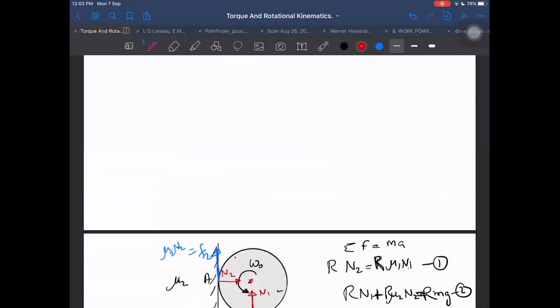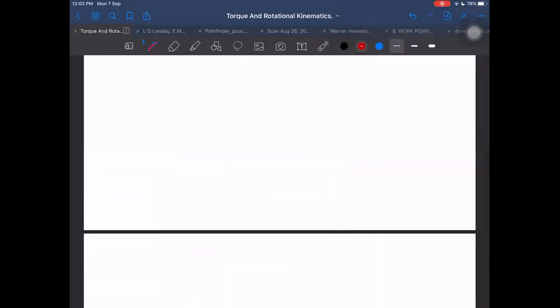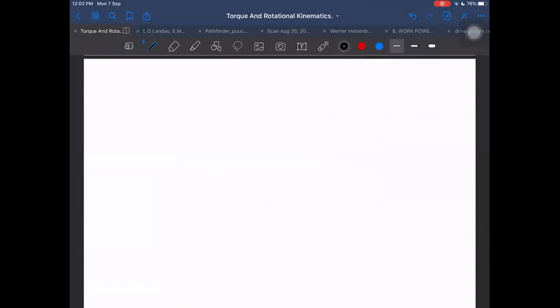But today I will prefer to take angular momentum now, otherwise time will be less for angular momentum. Angular momentum, L. So how is angular momentum defined?